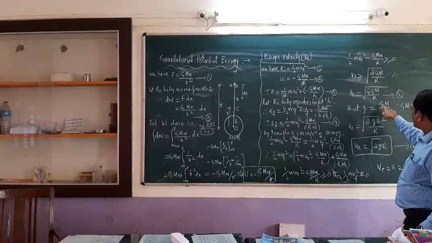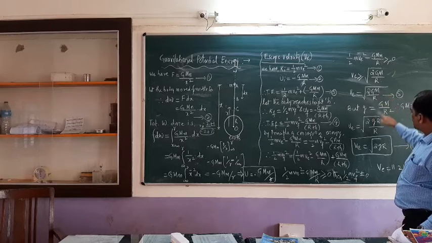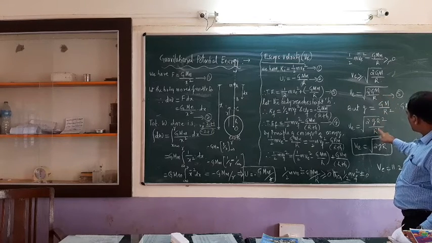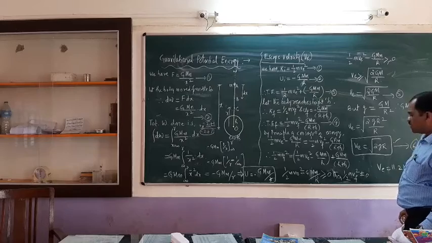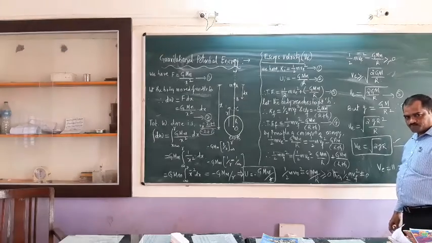So GM is equal to gR square. Substitute here, 2gR square divided by R, R cancels, v is equal to square root of 2gR. So this is the final expression for the escape velocity.